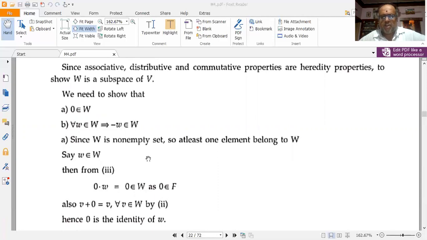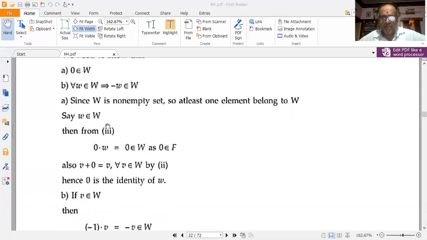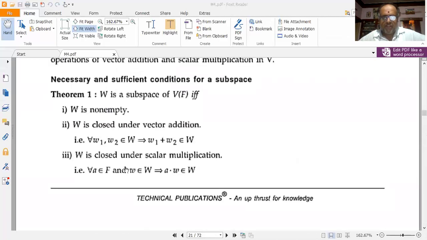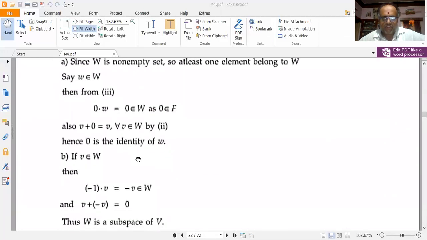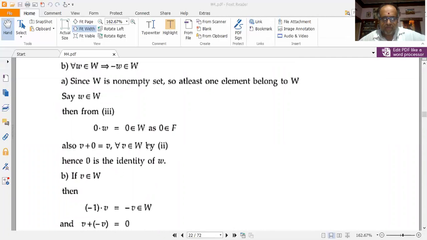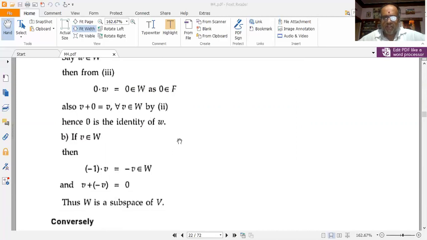Since W is non-empty, at least one element belongs to W. Suppose w belongs to W, then from the third statement we have 0 times w equal to 0 belonging to W, as 0 is also an element of the field F. Also, v plus 0 is equal to v for v belonging to W. Hence 0 is the identity of W. So in scalar multiplication there is an identity element also here, and that's why we have proved that 0 is the identity element of W.